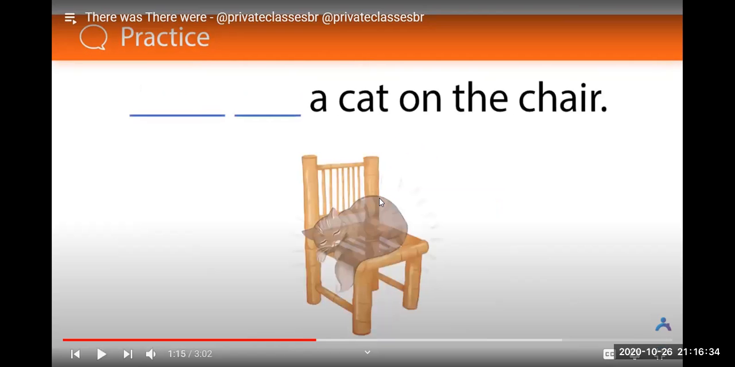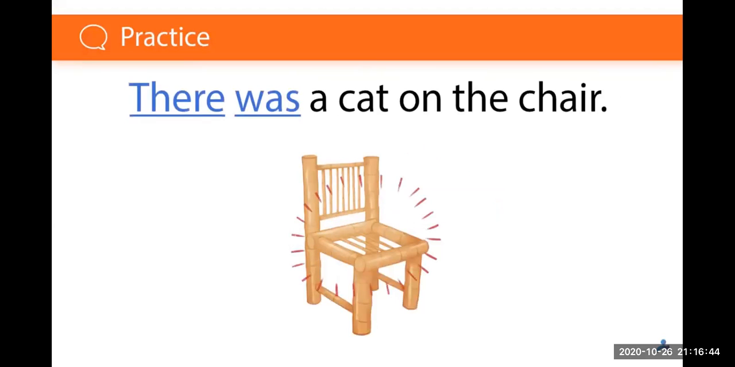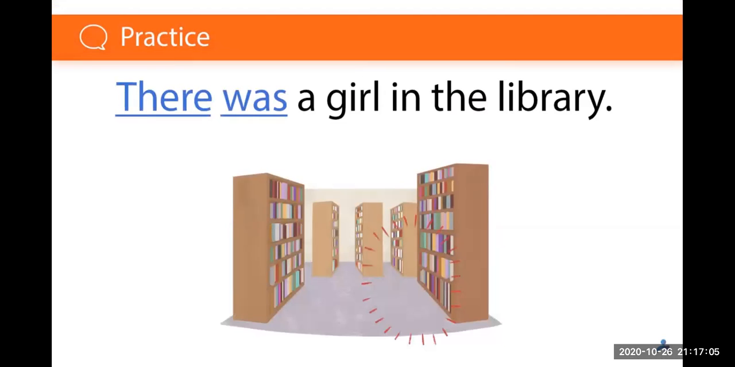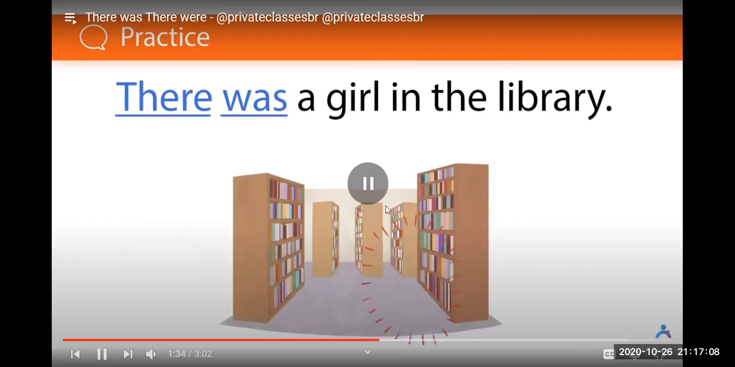What about here? There was a cat. Yes, there was a cat on the chair, right? There was a cat on the chair. This one? There was a girl in the library, right? And like this. There was a girl in the library. Okay, and like this. It's very simple, right?